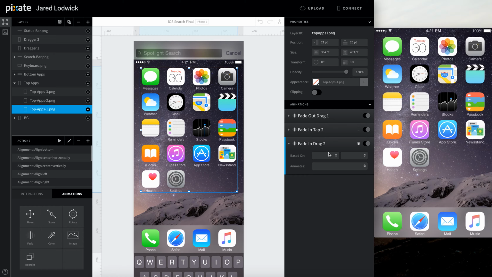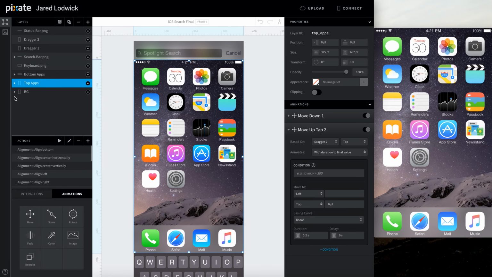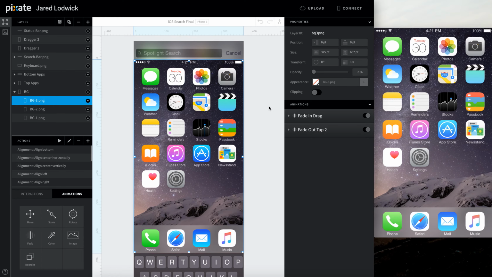So remember, all of the apps or backgrounds version 1, those are all fade-ins. And they're fading in at the same time as the version 2 is fading out, so you get a smoother blur. So fade in to 100%. Then we can do the same thing for the backgrounds. Let's add fade to all these. Again, we don't need a fade on background 1.